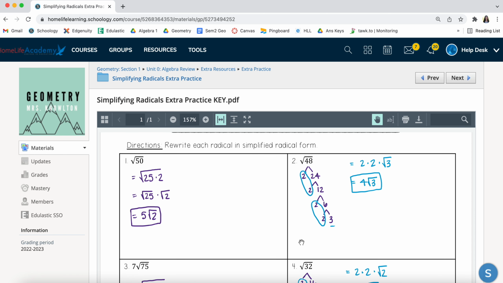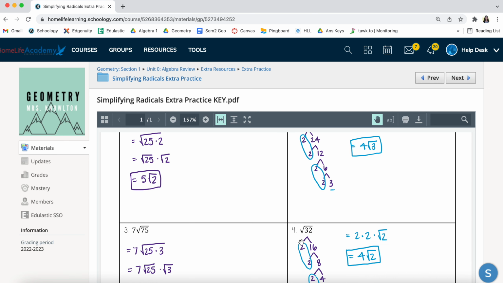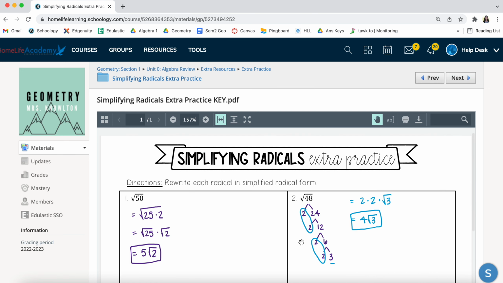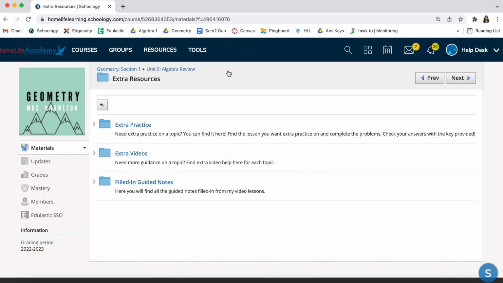And I have all of the work laid out for you. So this is a great resource, even if you're just studying for an exam, working through some more problems, because that's really the best way to practice and study for math class.